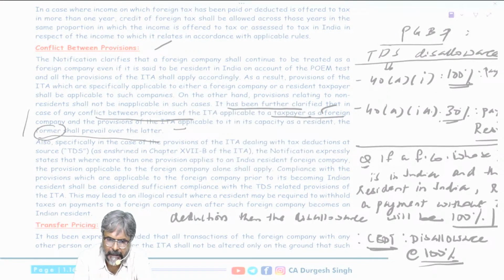Fine. The remaining part, students, about the transfer pricing part and all, you will come to know later on. Just keep this particular point in mind, and that should be all.